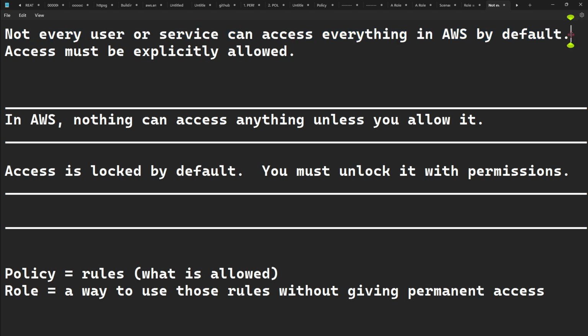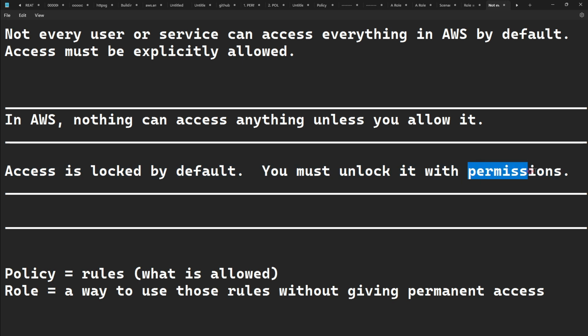So you need to give it a policy, right? We've talked about policy and permission. So this access must be explicitly allowed, okay? In AWS, nothing can access anything unless you allow it, and access is locked by default. You must unlock it with permissions or policies, right?